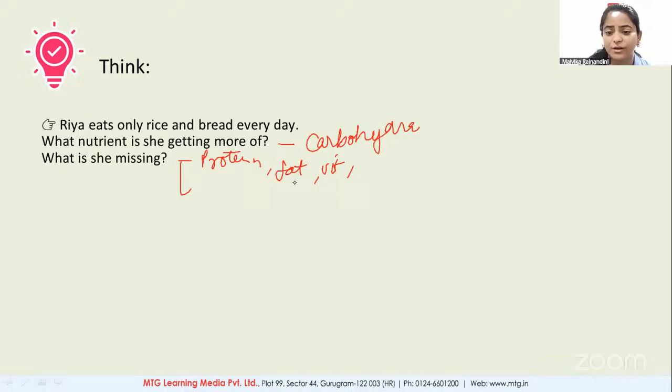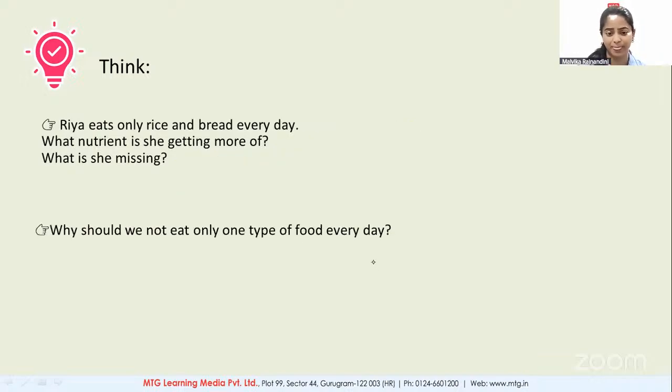Now, next question. Why should we not eat only one type of food every day? You are only taking carbohydrate, carbohydrate, carbohydrate. Someone is taking only protein, protein, protein. Why? Put it in the chat box quickly. Yes, so for our body to perform its functions properly, and so that our body could grow properly, we need to have a balanced diet. So that's why taking only one type of food every day is not good for your growth.